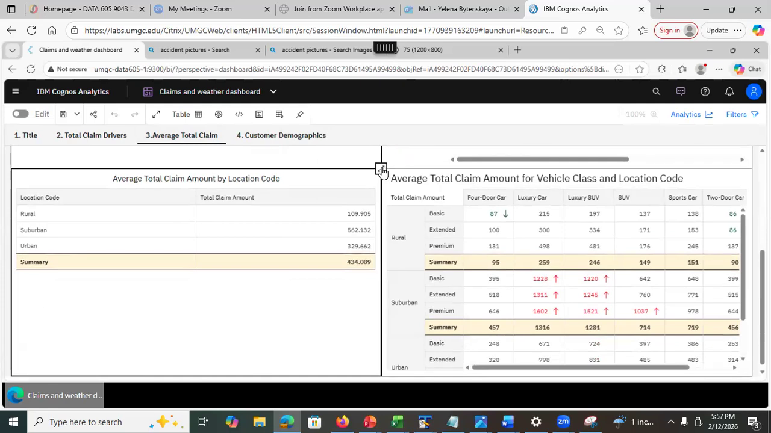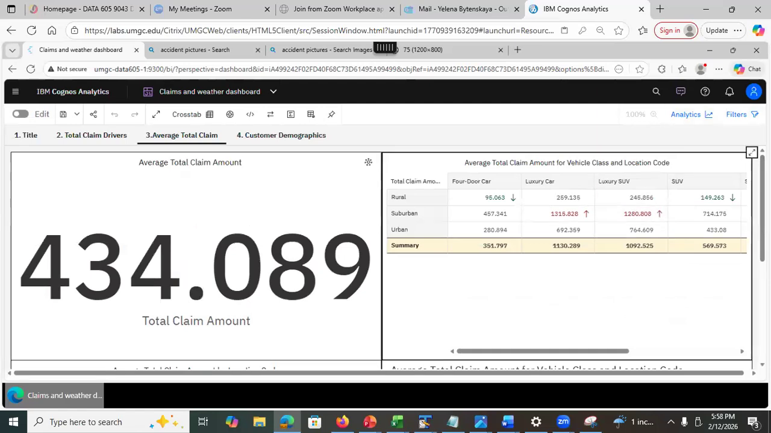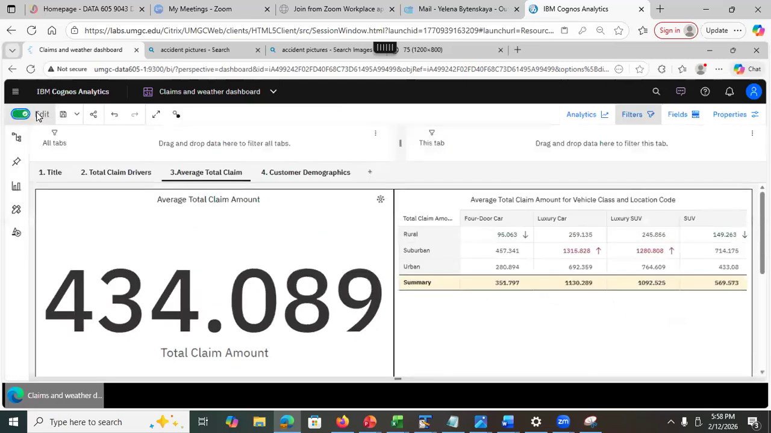I'll show you what I did in the other visualization to make it look nicer. This is just a table visualization, listing the location code and the average total claim amount for location code. This is another one. Let's take a look at the properties. Oh, I have to be in the edit mode. I can't look at the properties because you cannot edit it. How do I know? If this button here is green, it means that you're in the edit mode.